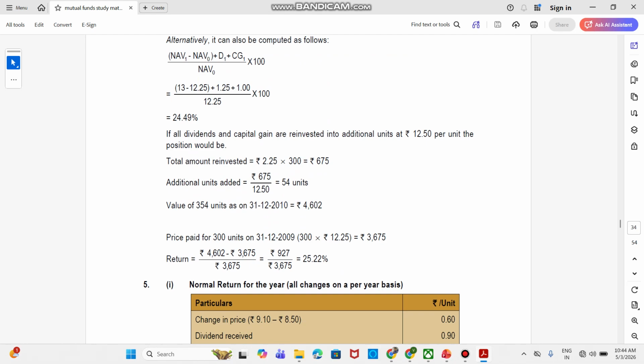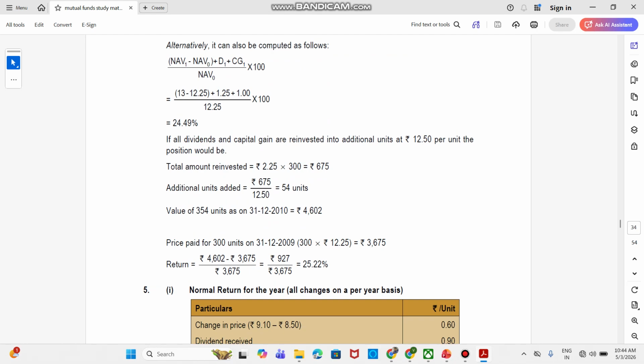That is nothing but 354 into 13. The price paid for 300 units as on 31st December 2009 is 300 into 12.25, so 3675. Now the return: I told you in the beginning, the reinvestment return will be more than the other one. Here it comes to 25.22, whereas if the amounts were not reinvested, it was 24.49%. So the return will be 4602 minus the opening value, 3675, divided by 3675. That will give you the answer as 25.22%.